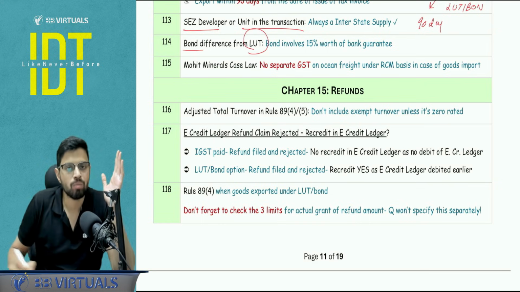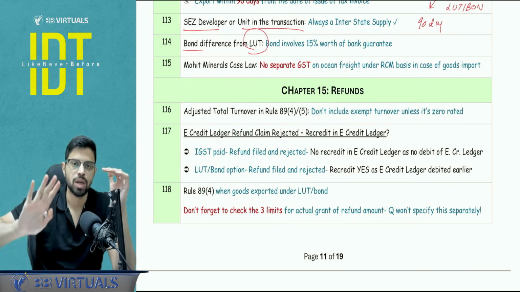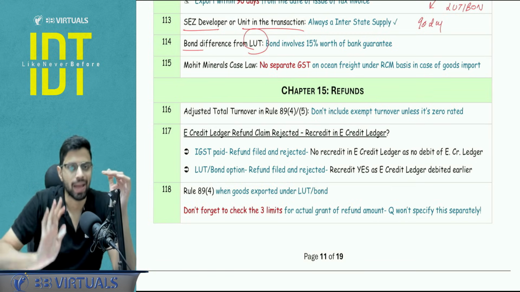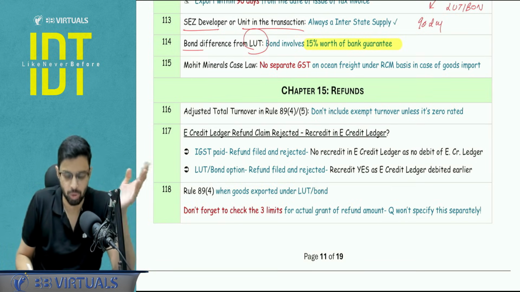What is the difference of bond versus LUT? As we write LUT come bond. So in bond, the additional point is the burden of getting a bank guarantee. 15% of the amount you need to have a bank guarantee. So this is a hassle compared to LUT.